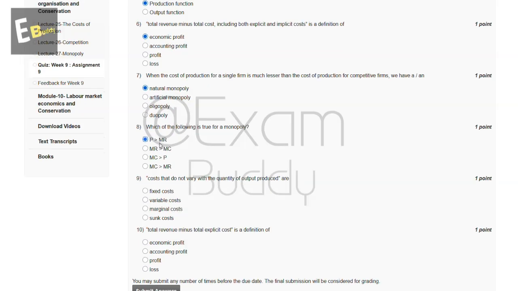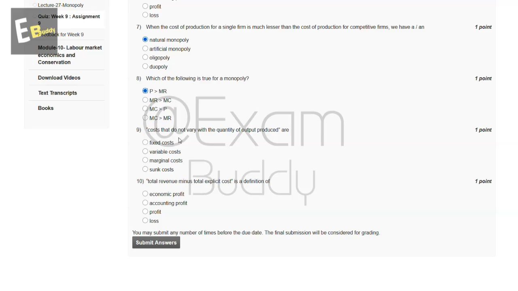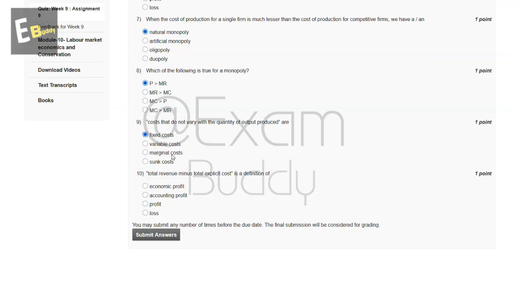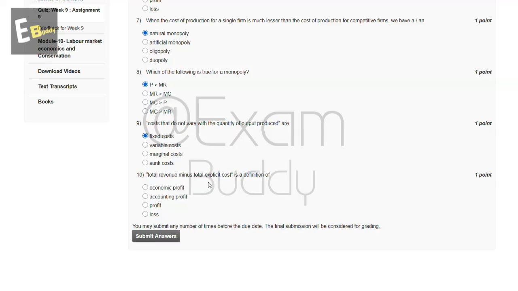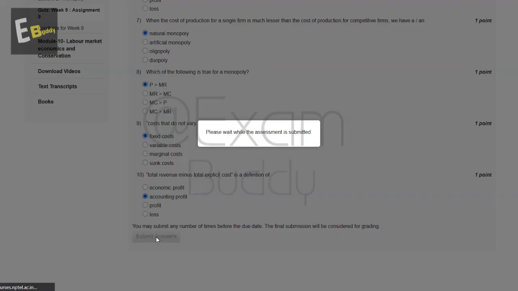And now let's go to question number 9. Costs that do not vary with the quantity of output produced are, so these are the options, and the answer to our ninth question is A, fixed cost. And now let's go to question number 10. Total revenue minus total explicit cost is a definition of, so these are the options, and the answer to our 10th question is B, accounting profit. And now submit your answer.